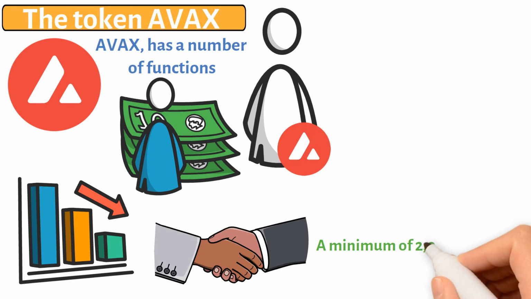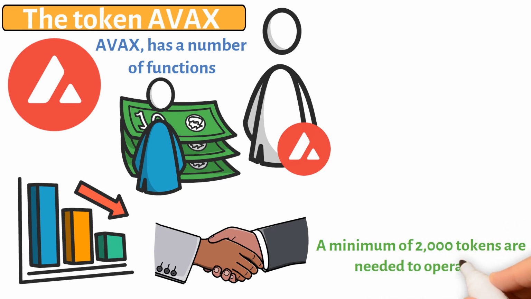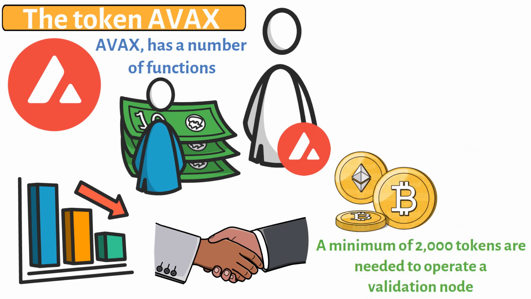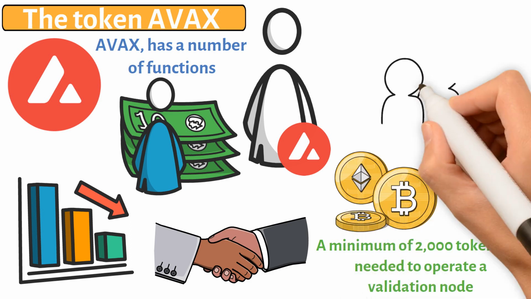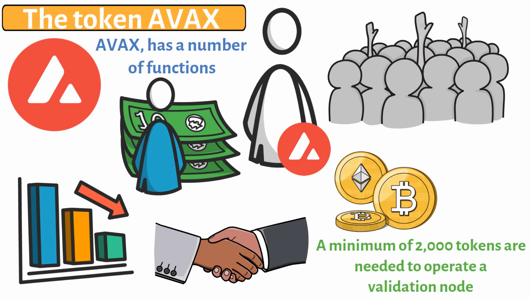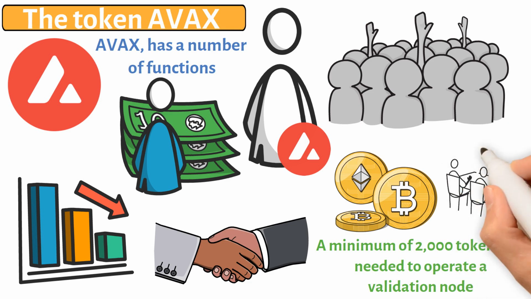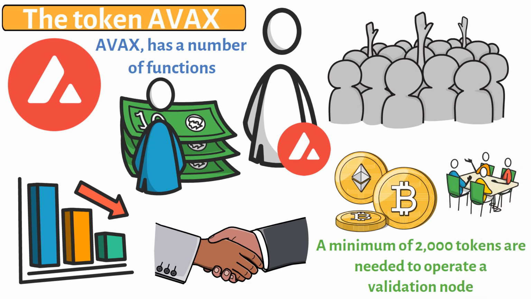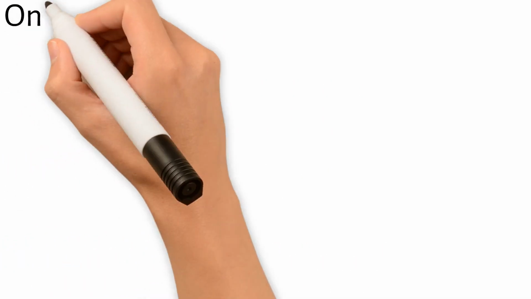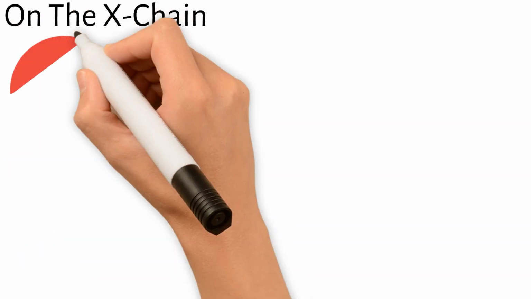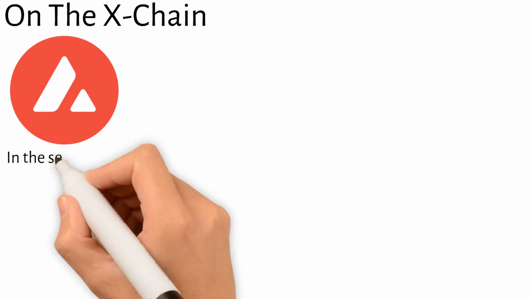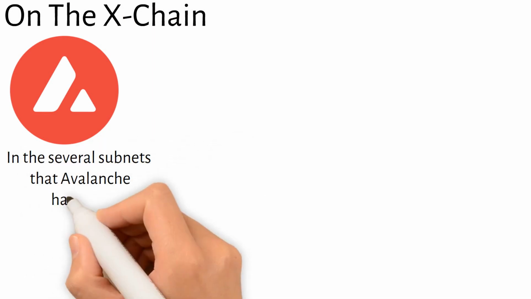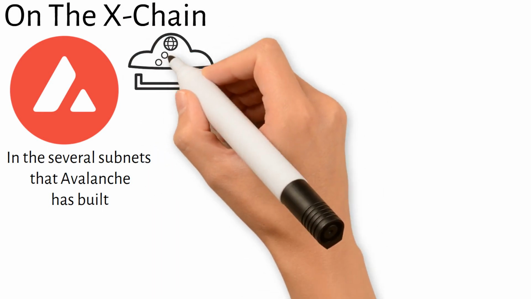A minimum of 2,000 tokens are needed to operate a validation node, and 25 tokens are needed to be a delegate. By voting and offering tokens as collateral, AVAX holders can take part in the network's governance and decision-making procedures. On the X-chain, AVAX can be used to create new tokens and assets. In the several subnets that Avalanche has built, it also serves as the primary unit of account.